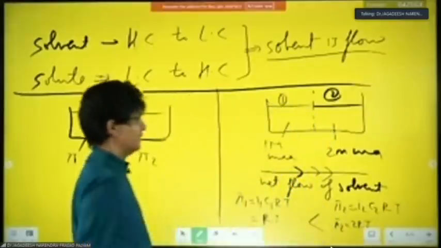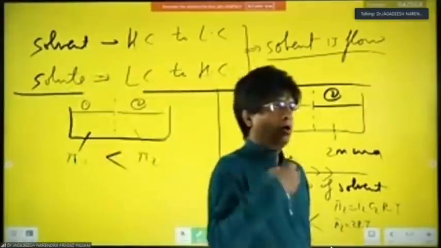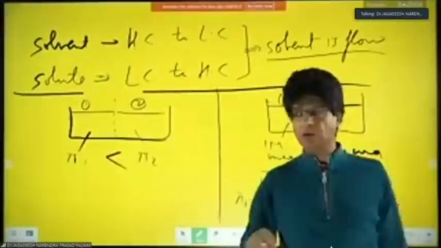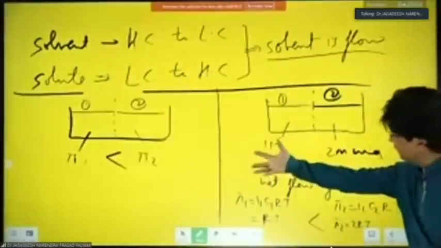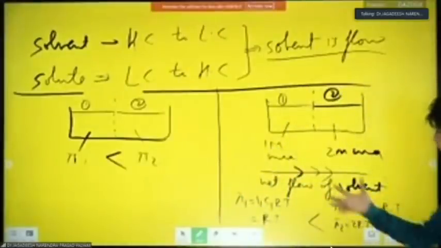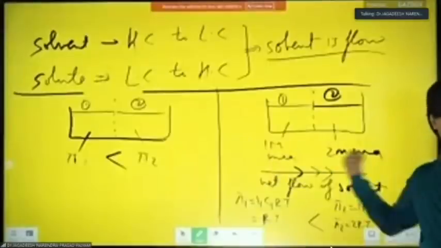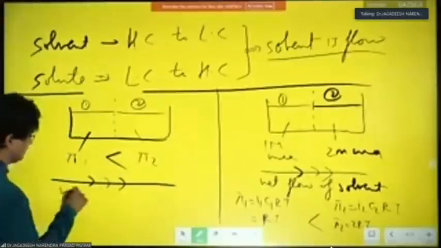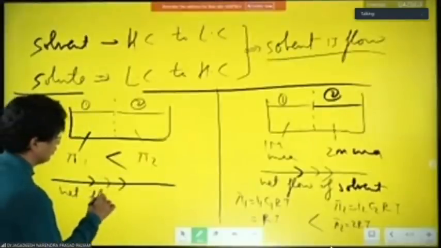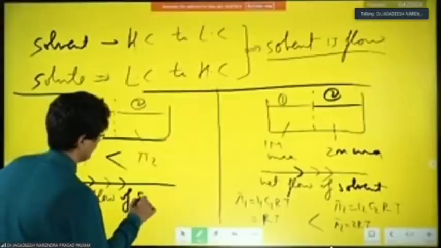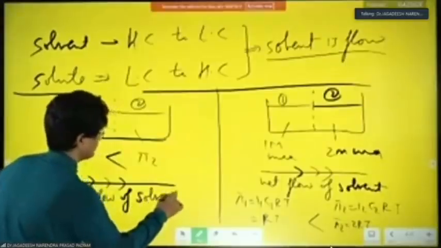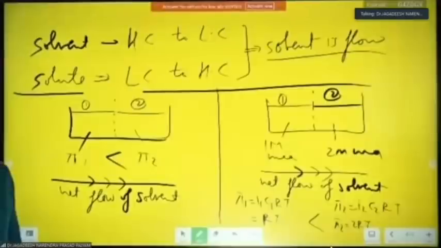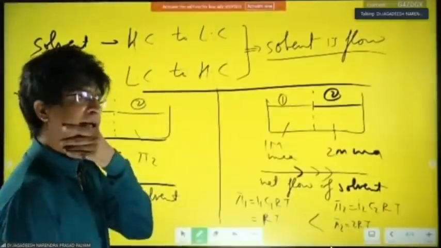This is higher, no? So osmotic pressure is a pulling force. So this will pull water because pi 2 is higher. So this is the net flow of solvent, but remember it is a pulling force. This is the net flow of solvent. Net flow of solvent. Agree or not? Now everyone understood? Is it clear or not?